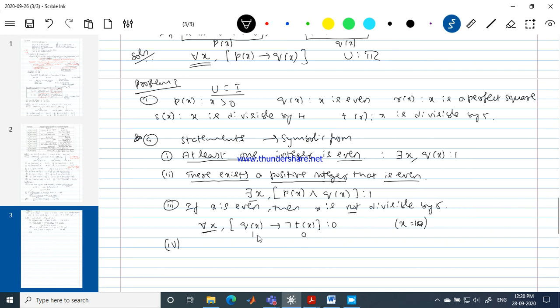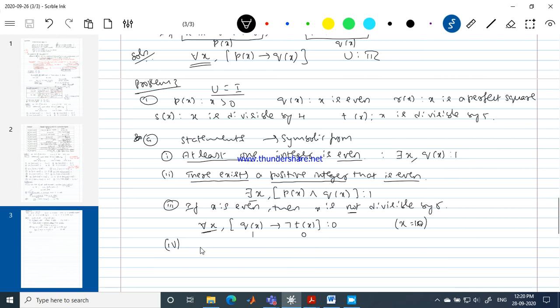So right now, if I consider 4, this 4 is an even number and it is not divisible by 5. My hypothesis and conclusion both become true. But for x equal to 10, it's an even number and it is divisible by 5. So it becomes a false statement. That's good. So try the next one.